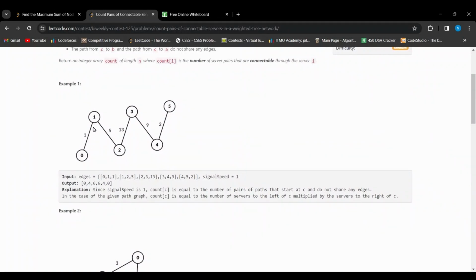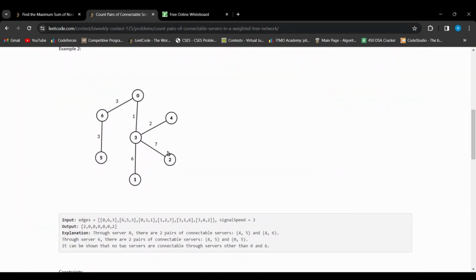For 1, one of the nodes lies on one branch and 4 of the nodes lie on another branch. Since the signal speed is 1, all distances will always be divisible by signal speed. And that's why 0 taken with any of these 4 nodes is a valid pair. So there are 4 valid pairs for the node 1, and that's why the output for 1 is 4. Similarly for 2, 2 of them are here and the other 3 nodes are here, and that's why 2 into 3, that's 6. So the output for 2 is 6. Similarly for 3, 4 and 5.